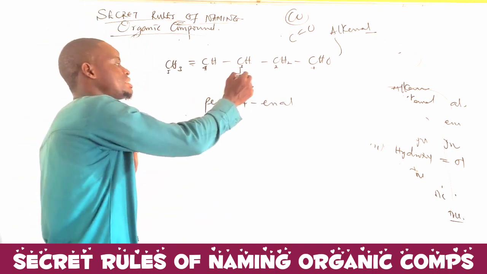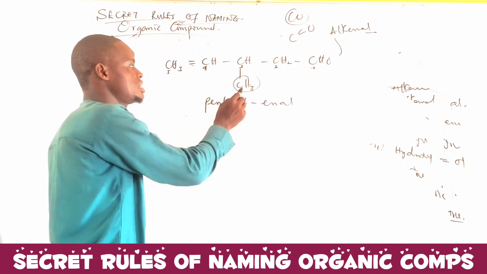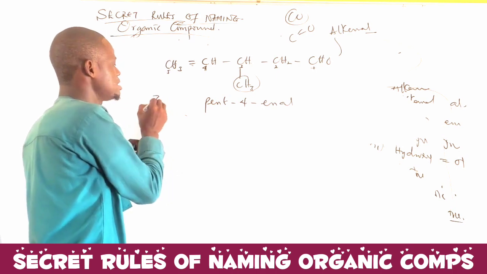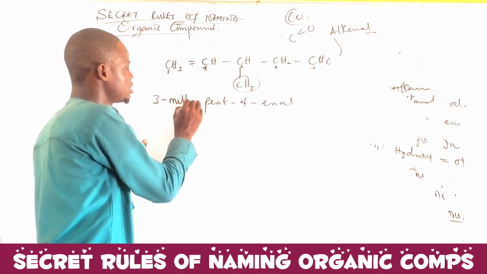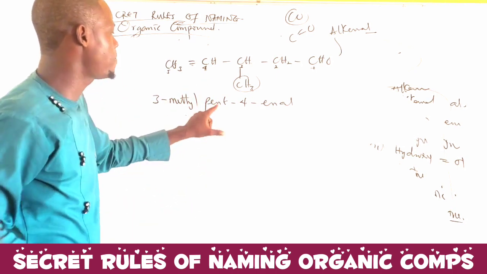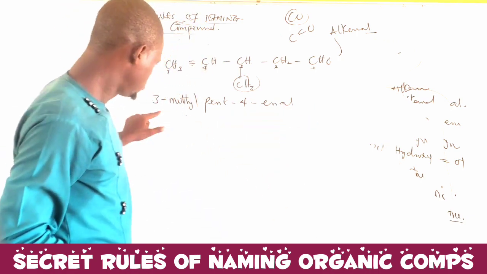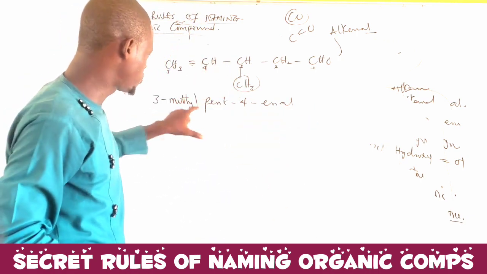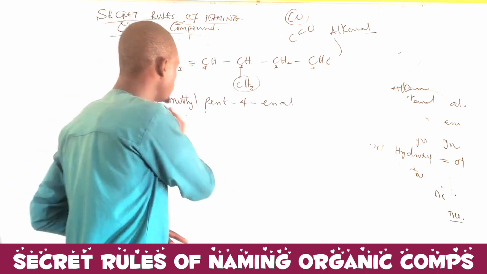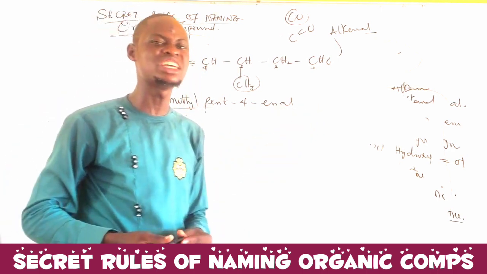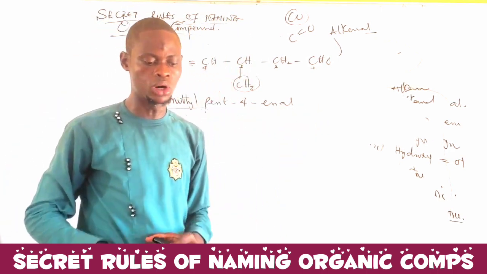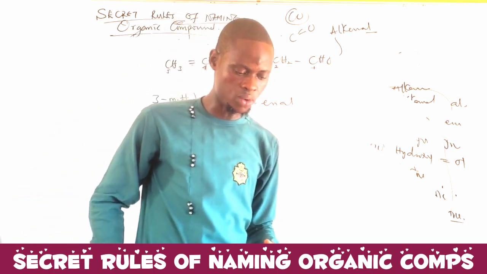Now let's add this one here. This one is on carbon 3. That is 3 methyl. So it is 3 methyl pent 4 in al. That is the name of the compound: 3 methyl pent 4 in al. Let's try one more time so we can know what we are doing.